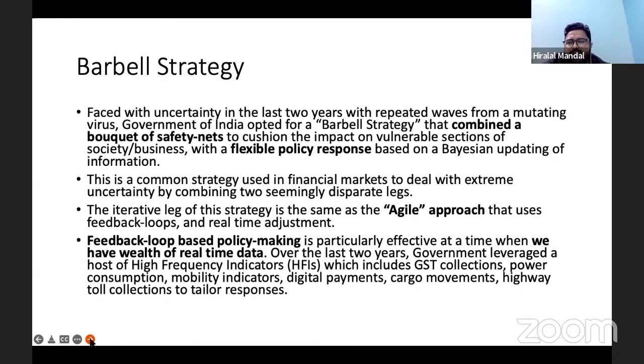And what is the barbell strategy? It's a combination of safety nets. Because immediately, who gets affected, who gets the benefit? It is the safety net which protects against the impact on the vulnerable sections of society. Whenever such a situation occurs, when uncertainty occurs, the immediate effect is on the vulnerable sections of society.